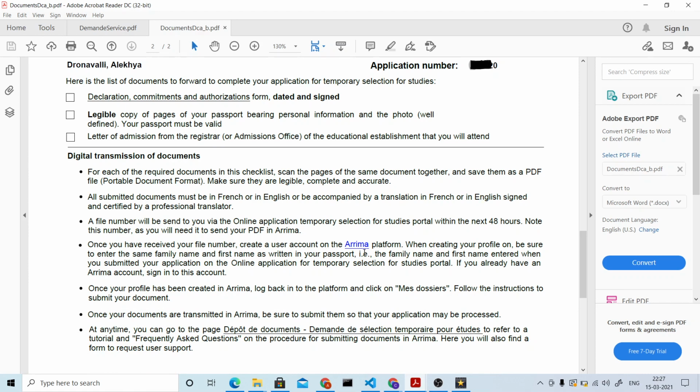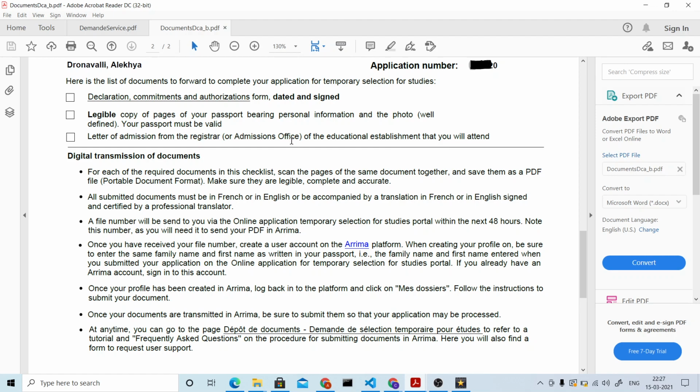So in your Arima platform, first you have to log in. Later, you have to mention your file number, which you'll get after 24 hours. And later, you just need to upload these three things. That's it. You're done with the CEQ.